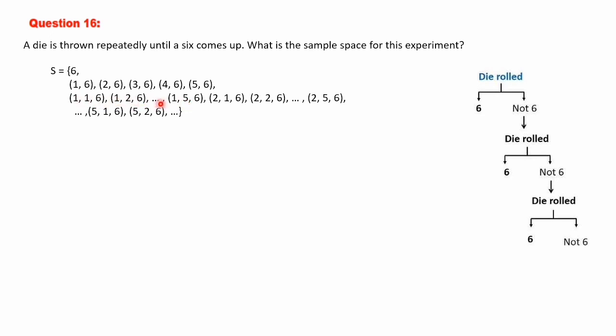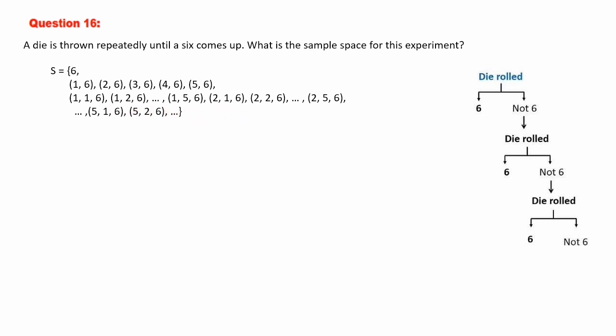Then with this we can write the others: 1, 2, 6, 1, 3, 6, 1, 4, 6, 1, 5, 6 and like this. Next is 2, 1, 6, 2, 2, 6, 2, 3, 6 etc. up to 2, 5, 6. Again with the 1 we have started and 2 continued, and like that with the 5 the last ones will be 5, 1, 6, 5, 2, 6 etc. like this, 5, 3, 6, 5, 4, 6. It goes on like this.